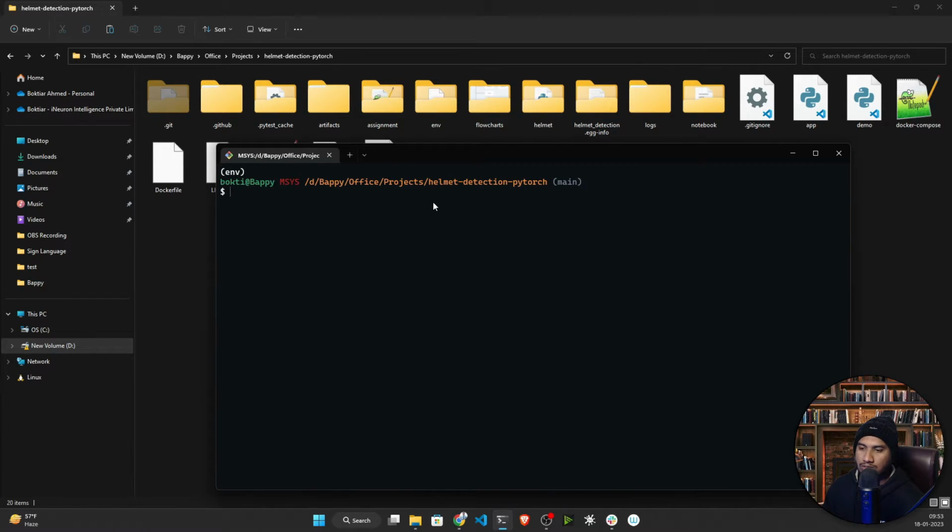If you click on the train route, it will start the training, and if you click on the prediction route, it will do the prediction. After training your model, it will be saved to the S3 bucket. So you don't have to worry about the model, it is already available in my S3 bucket. From there it will download the model. So I will quickly run this application. I'll just write python app.py.